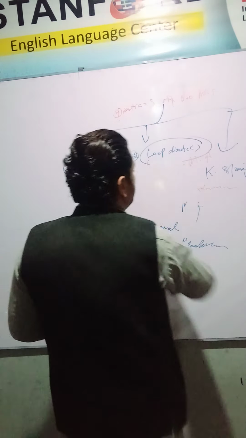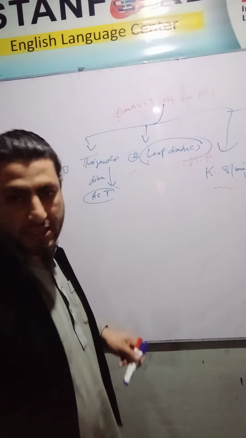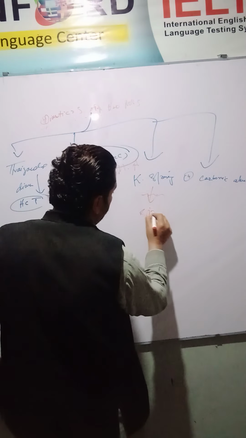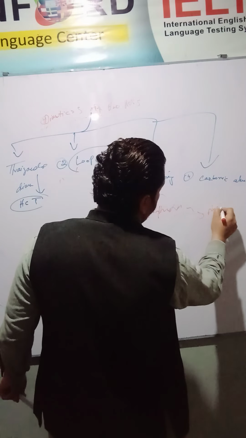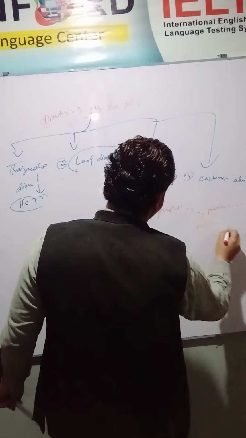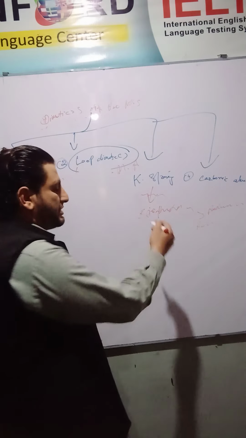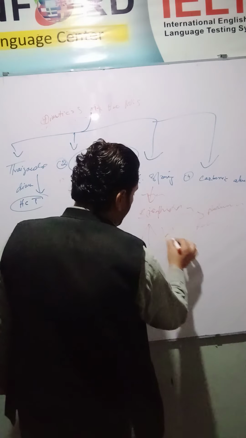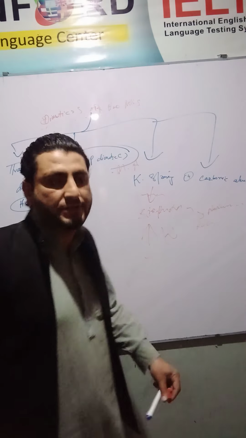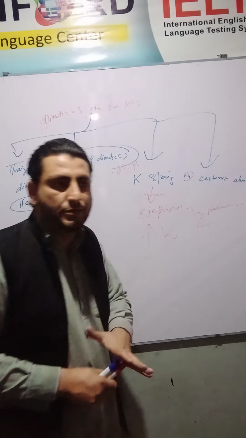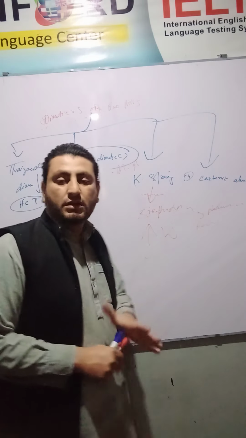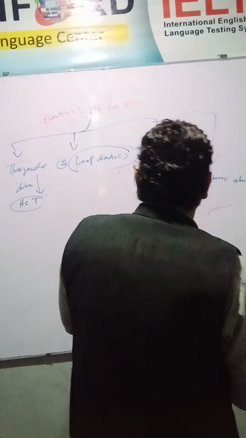The K-sparing diuretics are very dangerous drugs. The K-sparing classification is called the spironolactones, which have antagonizing properties against aldosterone. This drug causes hyperkalemia, and hyperkalemia can lead a patient to the verge of death. If you have increased potassium levels inside your blood, it can bring you to the verge of death.